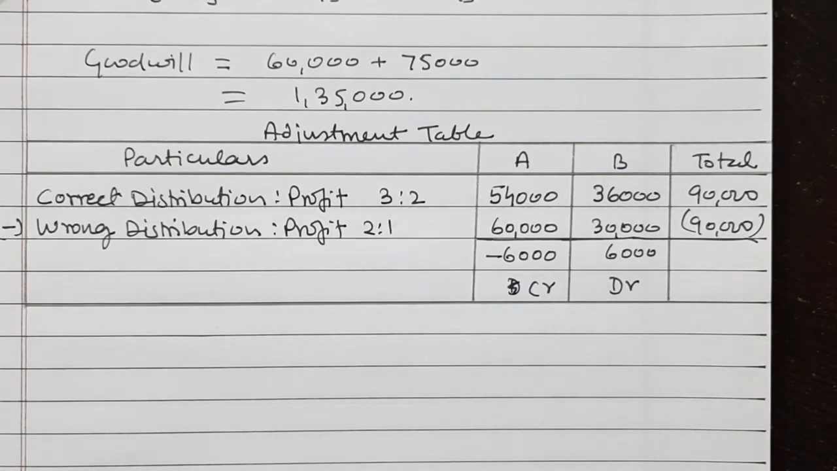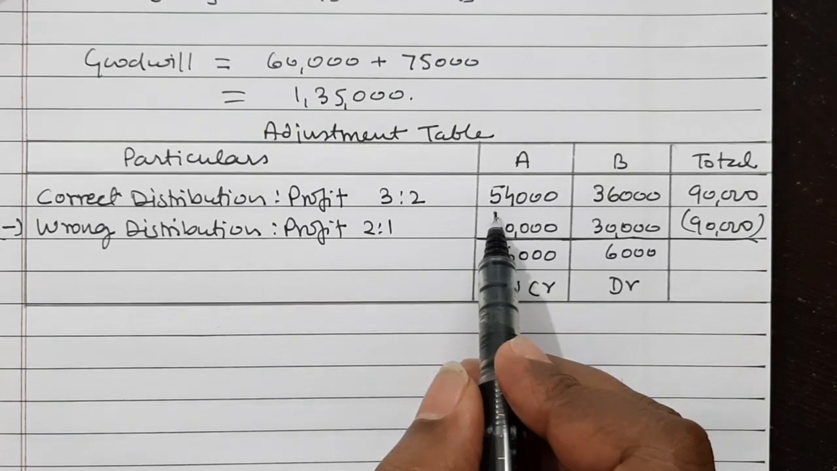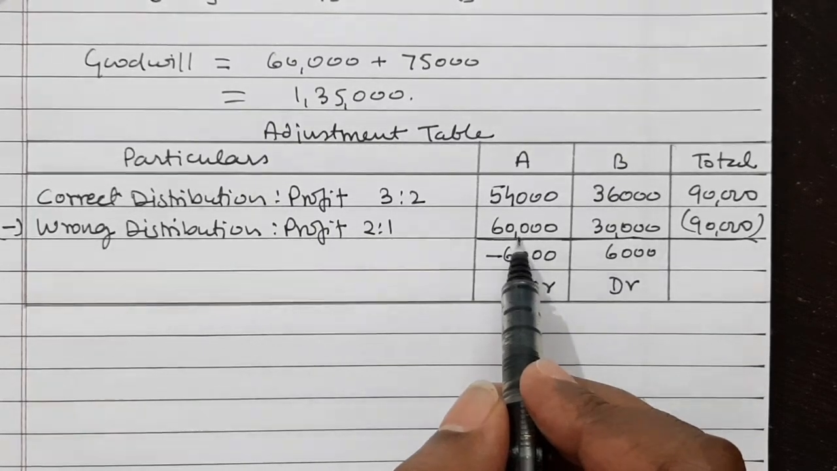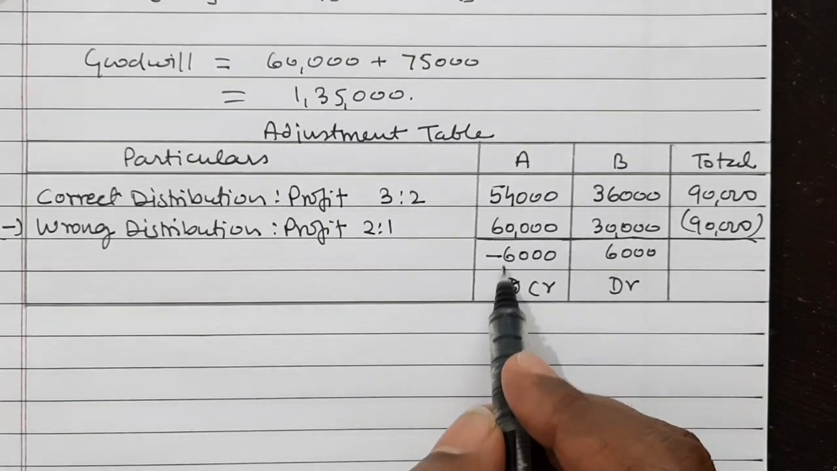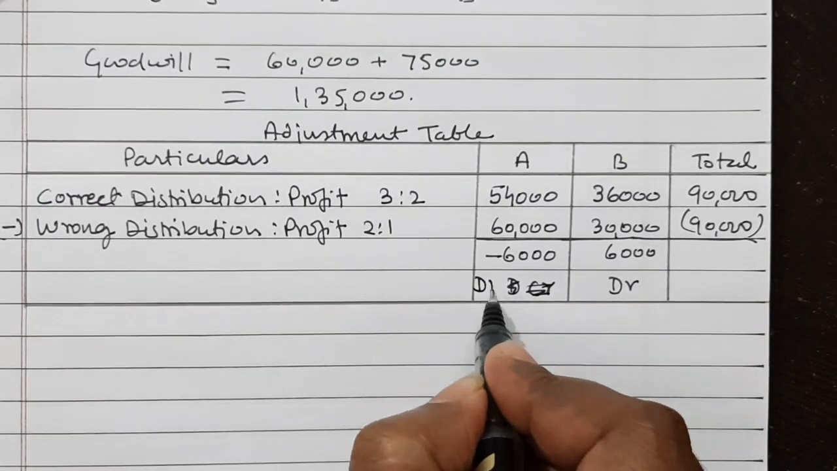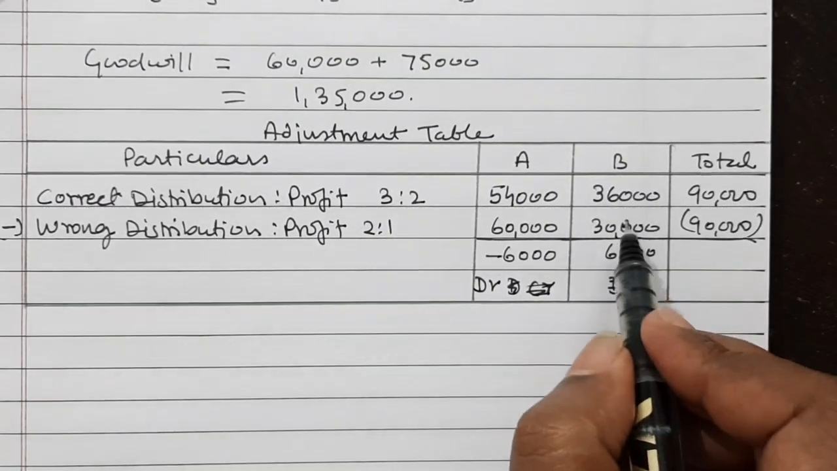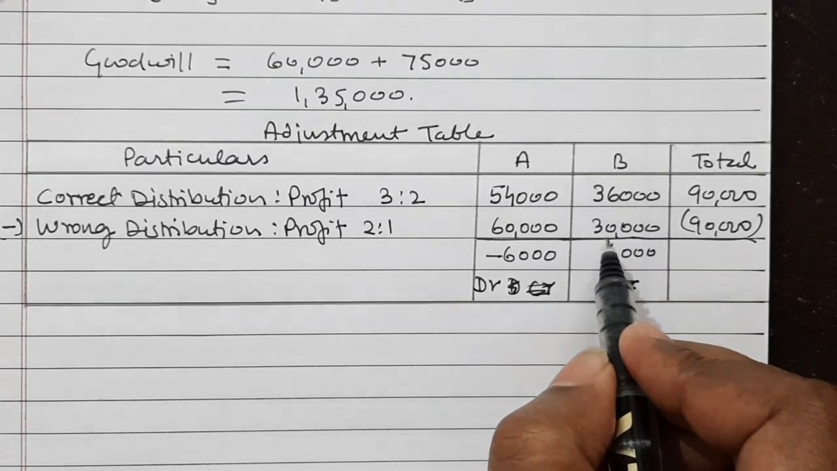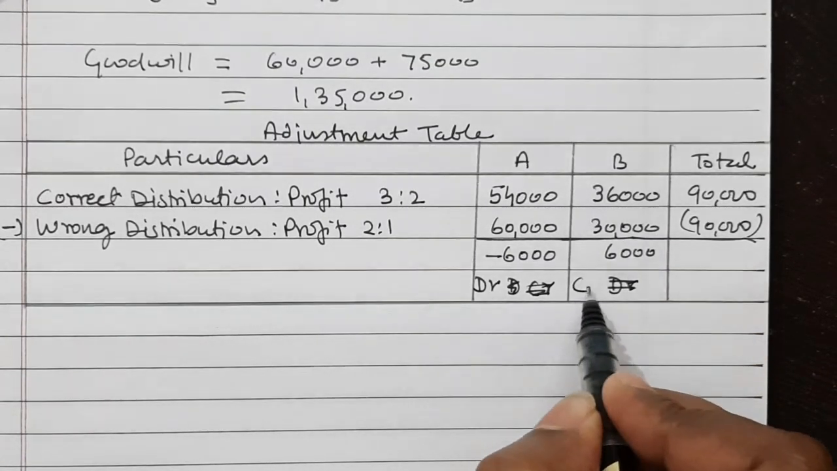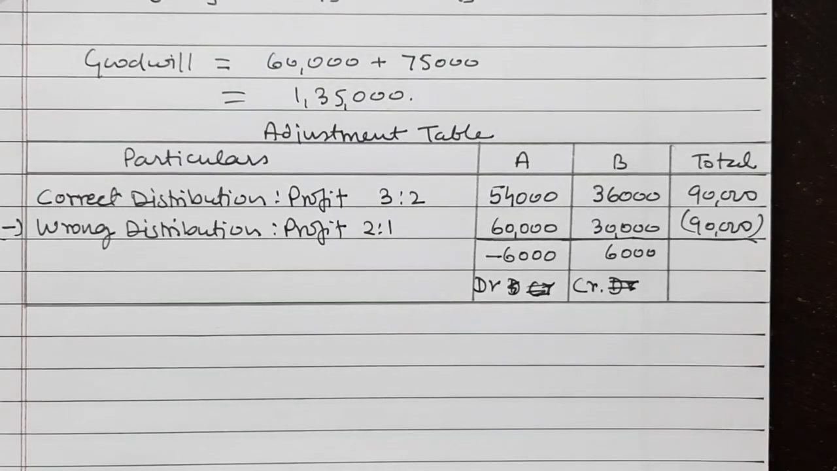So A was supposed to receive rupees 54,000, but wrongly A has received rupees 60,000. So we have to take back 6,000 rupees from A. So his capital account is to be debited. And B was supposed to receive 36,000, whereas he has received rupees 30,000. Therefore his capital account is to be credited. So let us pass the journal entry for goodwill and profit, and then we will move on to partner's capital account.